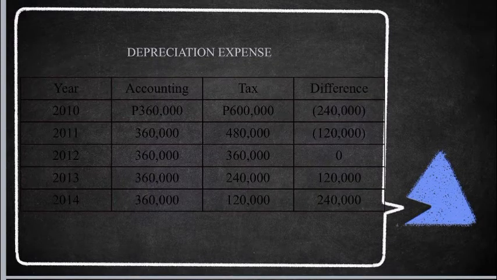So, makikita natin sa table dahil magkaiba ang paraan ng accounting at ng tax kung paano mag-depreciate ng PPE. Sa accounting books ng company ay ginamit ang straight line method habang para naman sa income tax ay sum of the years method ang ginamit. Ito ang dahilan kaya hindi maiiwasan na magkaroon ng pagkakaiba sa mga value ng depreciation expense na makokompute natin. Pero kahit sa mga naunang taon ay mas mababa yung recognition sa accounting kaysa sa tax, mapapansin natin na habang tumatakbo ang taon, nagre-reverse ang mga pagkakaiba nito.